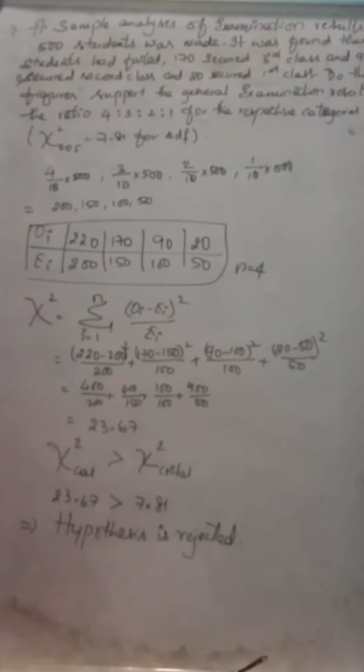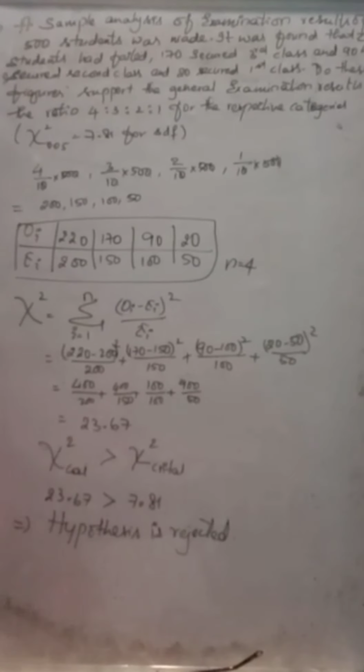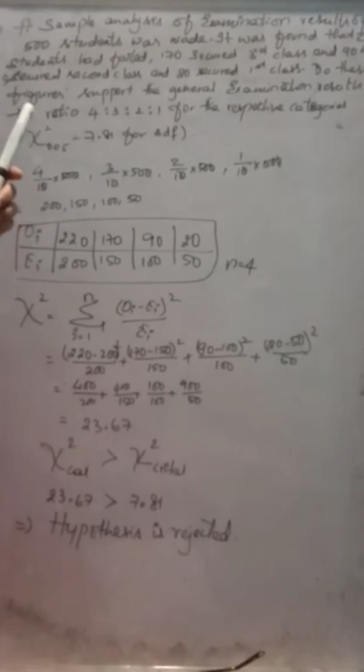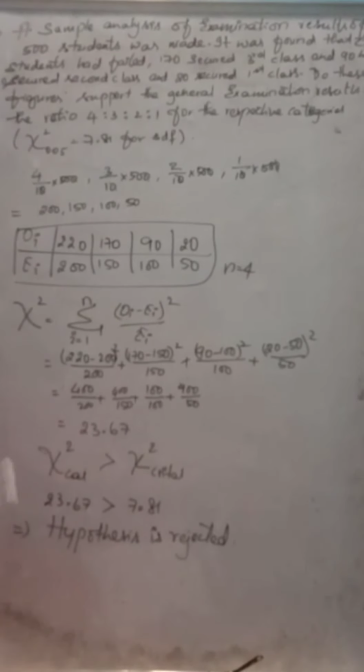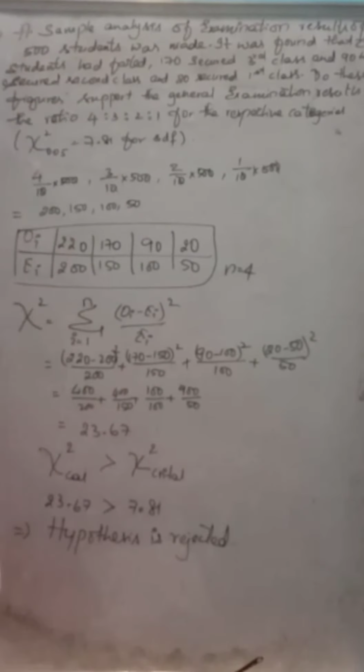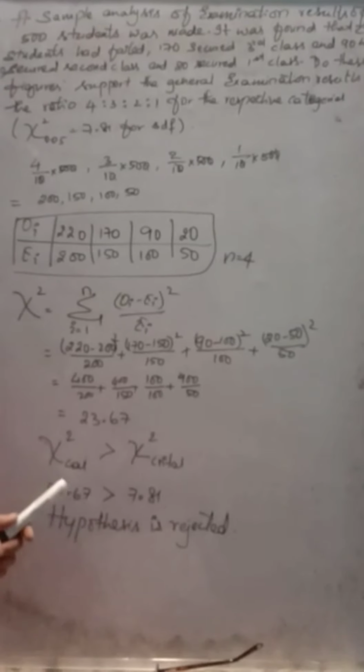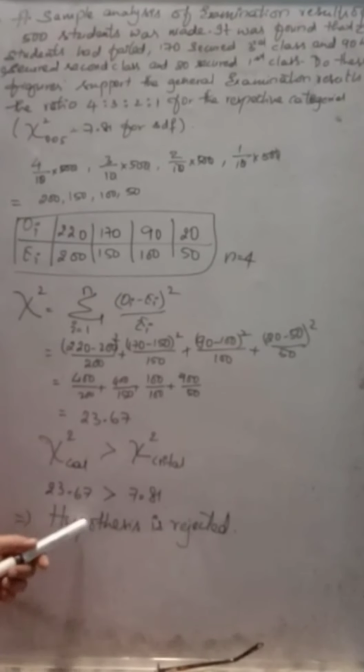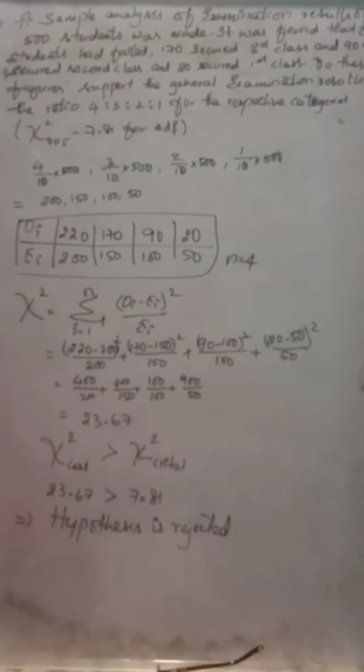So what does the hypothesis say? These figures support the general examination results. That is the hypothesis. Now we say that the figures do not support the general examination results, because the hypothesis is rejected. So this is how you can compare the chi-square calculated value with the chi-square critical value and give your inference here. Understood, guys?